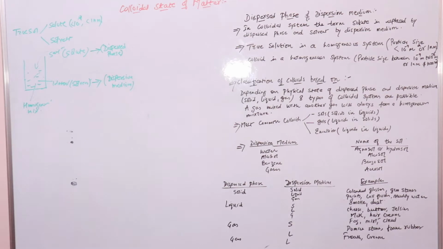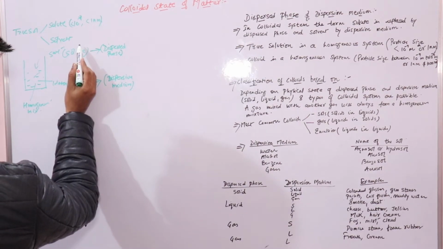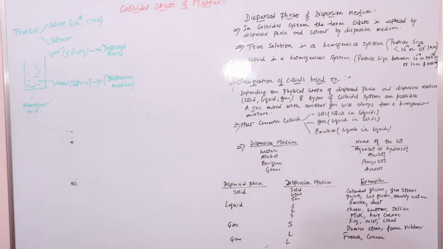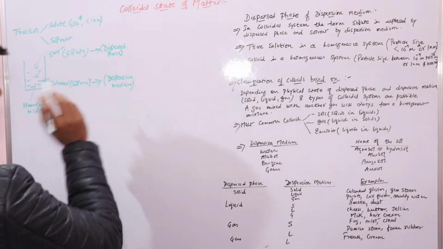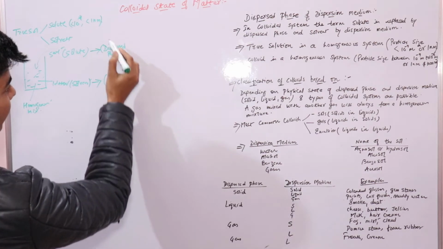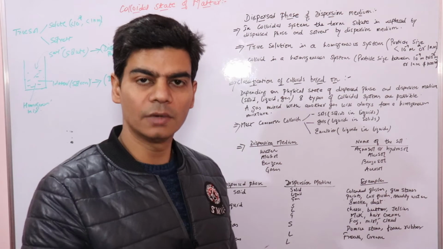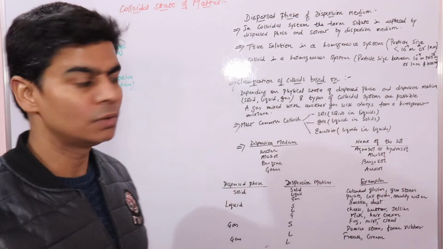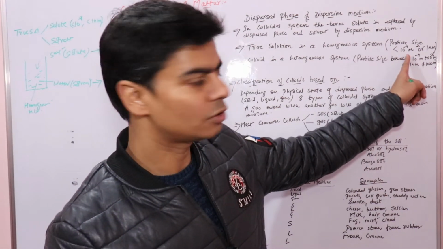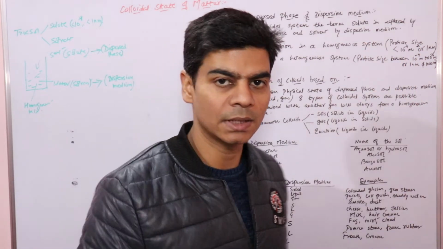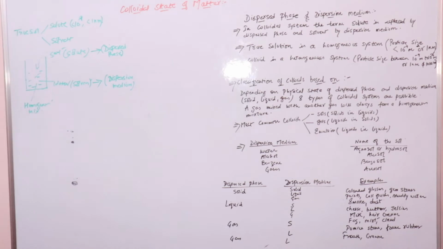Just like a solute is distributed in a solvent, in colloidal solutions the dispersed phase is distributed in the dispersion medium in the form of colloidal particles, whose size ranges between 10 to the power of minus 9 and 10 to the power of minus 6. As simple as that. So how will you define the dispersed phase?